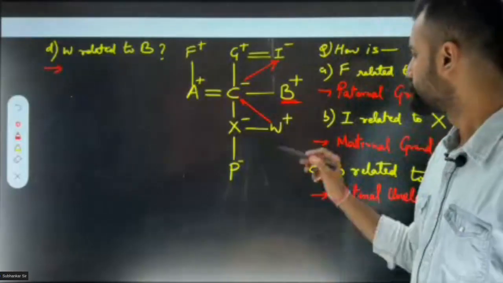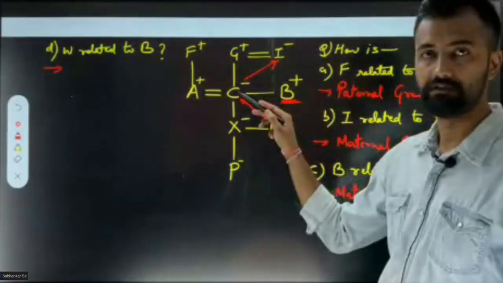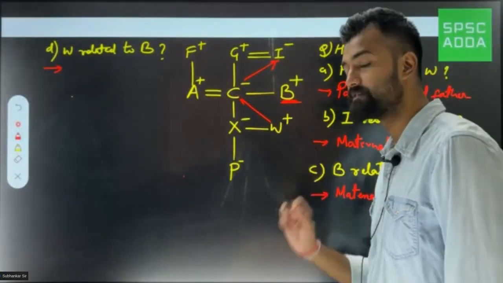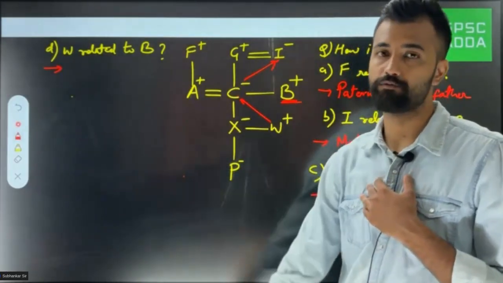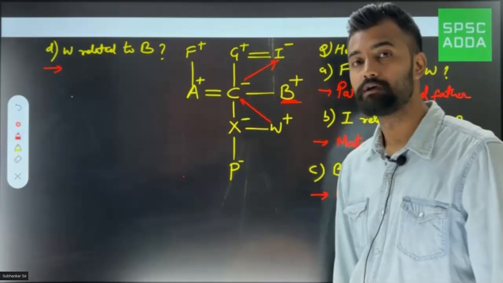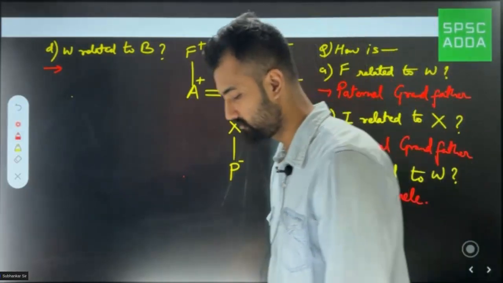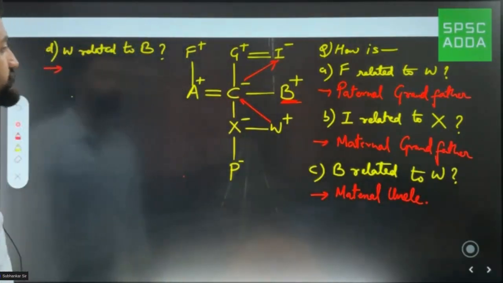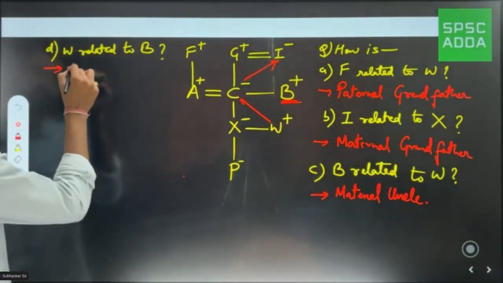So if I look from B to W, what do you see? Sir, B's sister is C and her son is W. Suppose I am B, I have a sister and her son is W. So what will that son be? What will it be, tell me? You would say bhatija, right? In Hindi we say bhatija, right? But in English what do we call it? As W is a male, I would call him nephew.